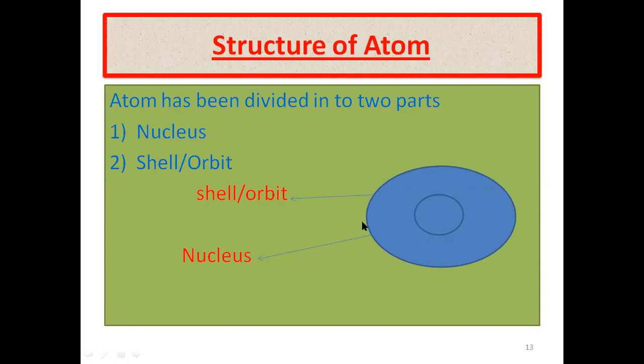There are a number of particles present inside the atom. The basic particles present inside the atom are electrons, protons, and neutrons. They are called basic particles of an atom, or they are also known as fundamental particles of an atom, because they are present in all elements except hydrogen. Hydrogen is the only atom that cannot contain a neutron.